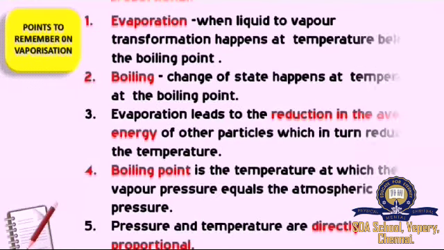Shall we write down the important points on vaporization? One is evaporation, another is boiling. Evaporation is what we call it when the liquid changes into vapor state, which happens at a temperature below the boiling point. When the change of state happens at the boiling point, we call it boiling. Evaporation leads to a reduction in the average energy of the other particles in the liquid state, which in turn reduces the temperature. So that's how we get cool water using the earthen pot. Boiling point is the temperature at which the vapor pressure equals the atmospheric pressure. Pressure and temperature are directly proportional.